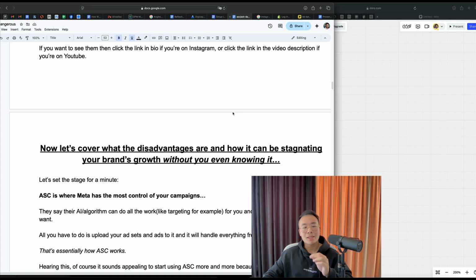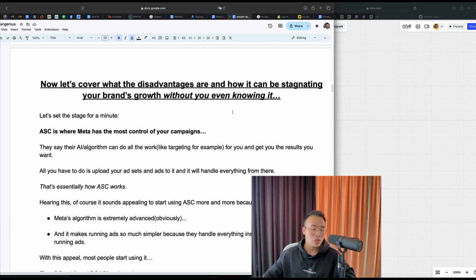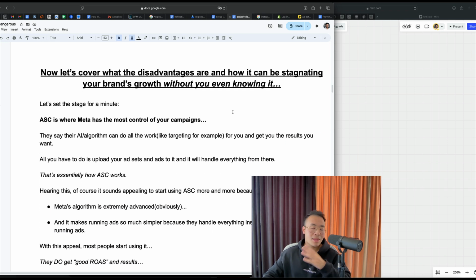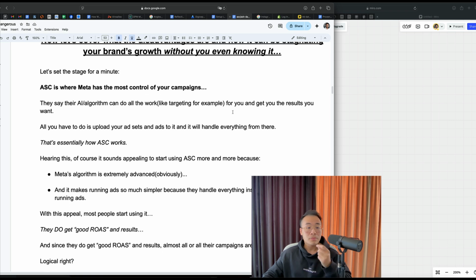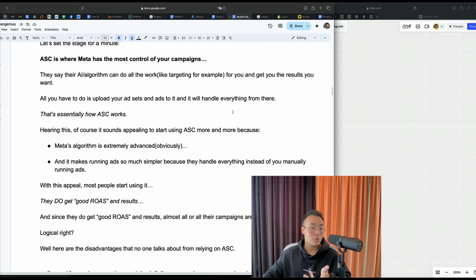Now, let's cover what the disadvantages are and how it can be stagnating your brand's growth without you even knowing it. Let's set the stage for a minute. ASC is where Meta has the most control of your campaigns. They say their AI algorithm can do all the work, like targeting, for example, for you and get you the results that you want. All you have to do is upload your ad sets and ads to it, and it will handle everything from there. That's essentially how ASC works.